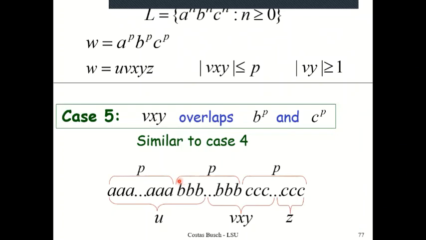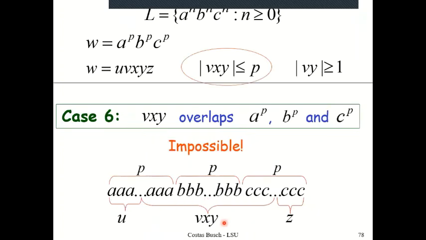That case is, in the previous case, which was case 4, Vxy was consisting of, G. Somebody had a question? Somebody unmuted their mic? No. Okay. Now I have Vxy consisting of B's and C's. But I'm going to give you the same argument that I gave in case number 4, and I would say that it is going to lead me to a contradiction.